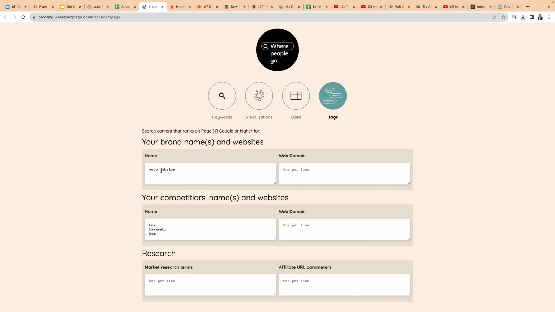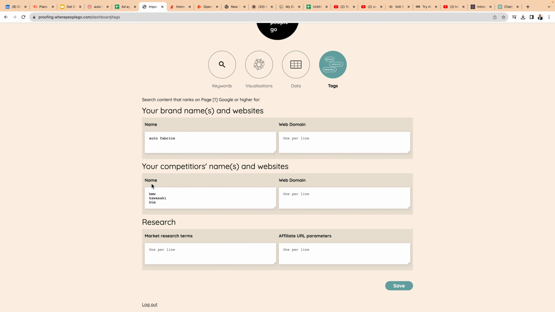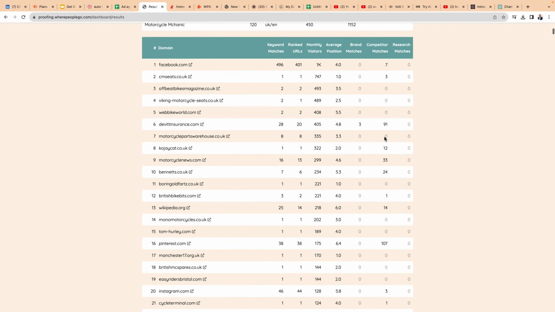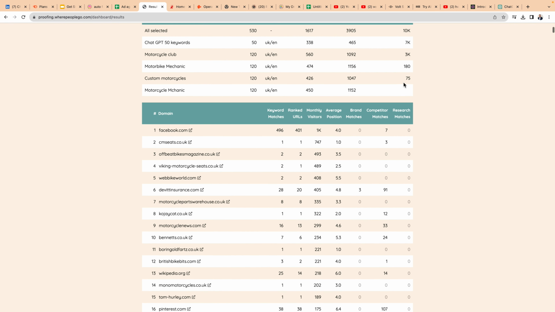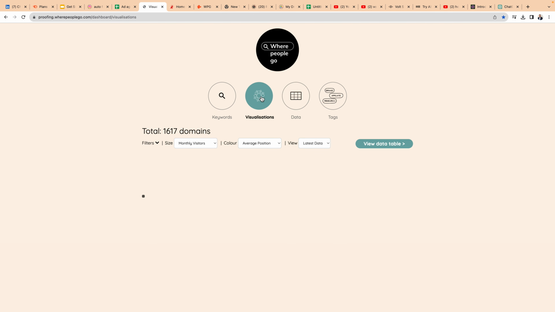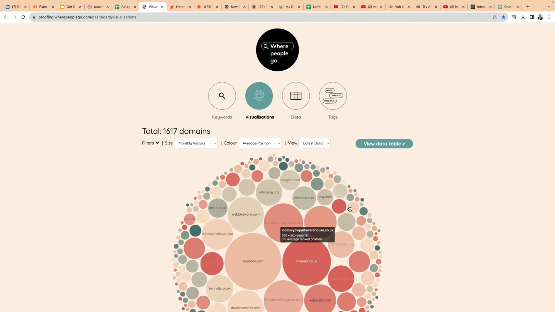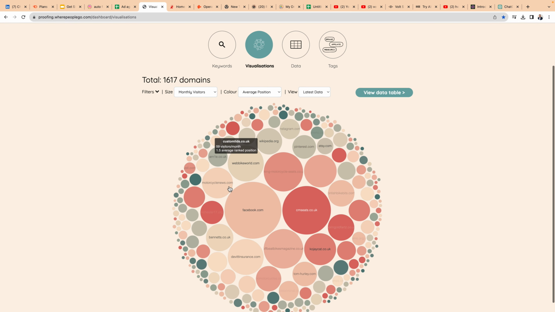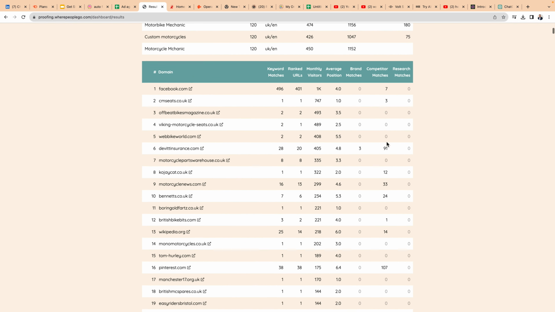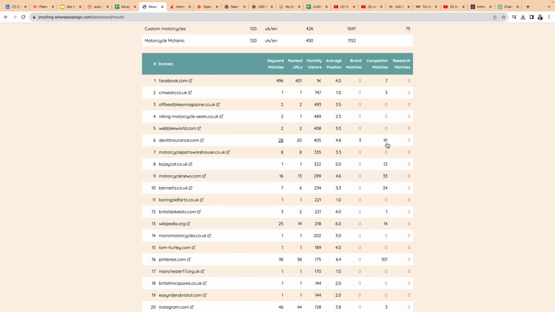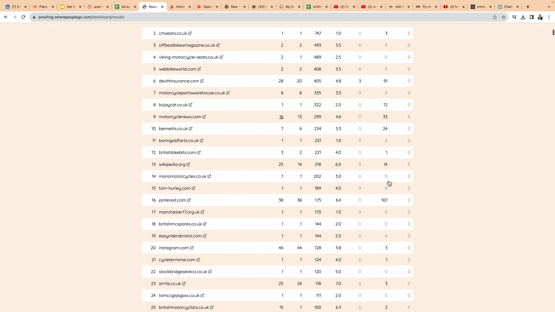I've added Autofabrica, the brand that you're interested in, and a couple of other bike brands as an example. If you imagine this map, what we're doing now is crawling all of the pages that make up this map, and seeing if Autofabrica or the other competitor brands are being mentioned on that page.